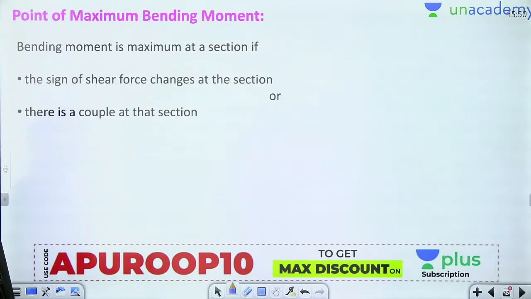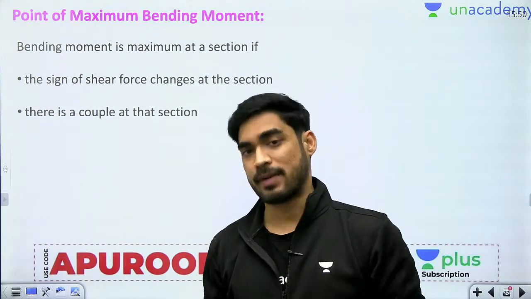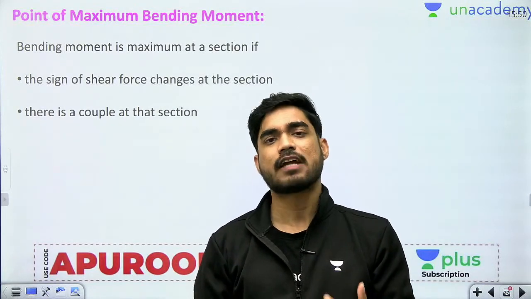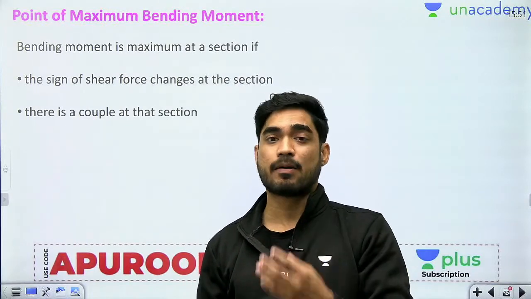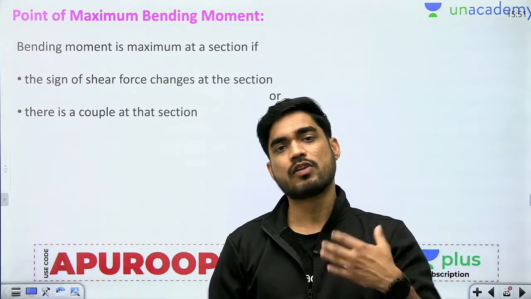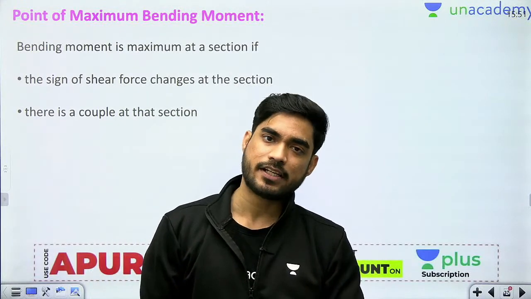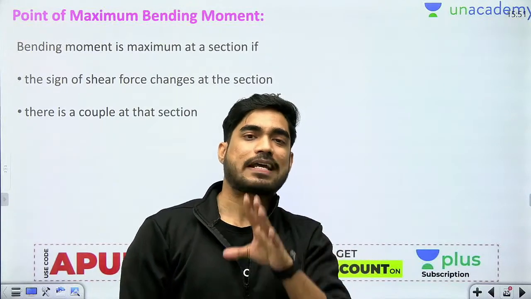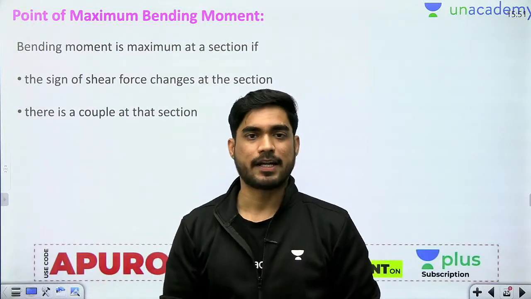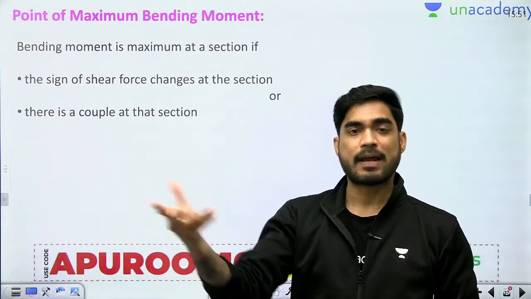Okay, now beta, in maximum questions they ask you to calculate maximum bending moment. Okay, in GATE or ESE or any objective type question, they will ask you to calculate the maximum bending moment. Now it is not possible that you will calculate bending moment at each and every point and then check which one is maximum. No, that is not possible in objective questions. So in objective questions you need to first know the location of maximum bending moment, then you will calculate the maximum bending moment. So beta, where will you find maximum bending moment? There are 2 points where you can get maximum bending moment, 2 criteria to get maximum bending moment.